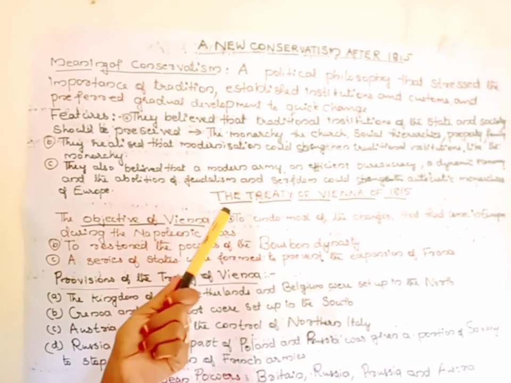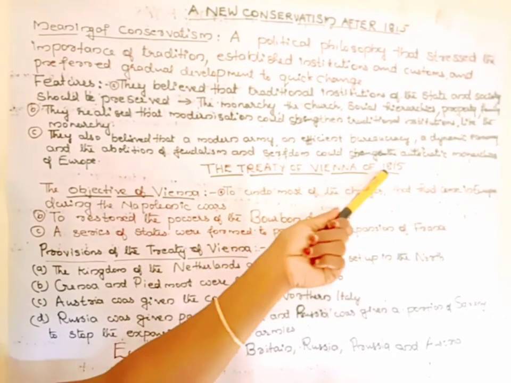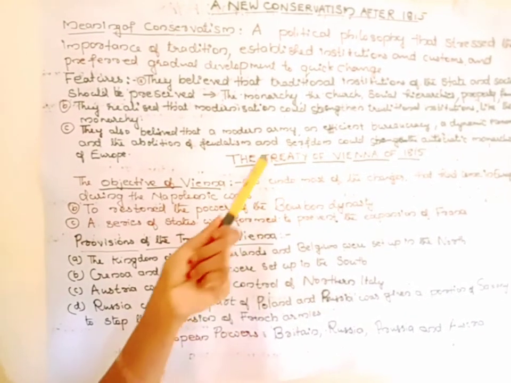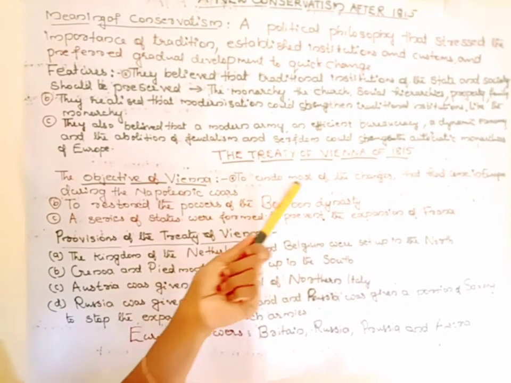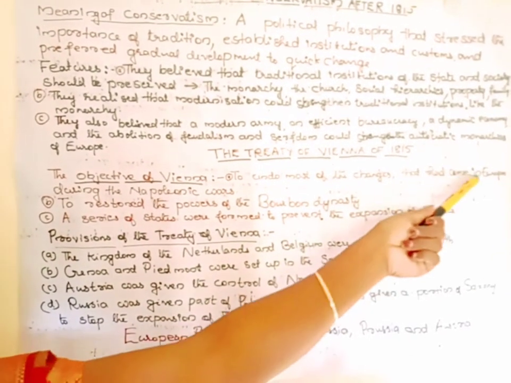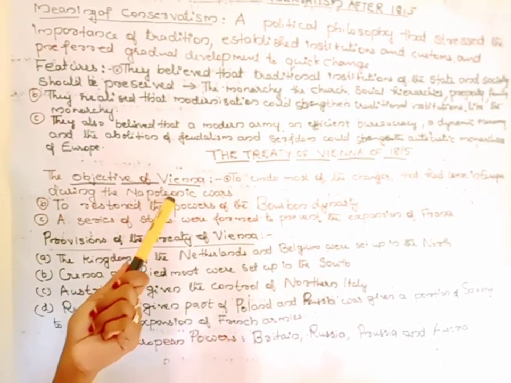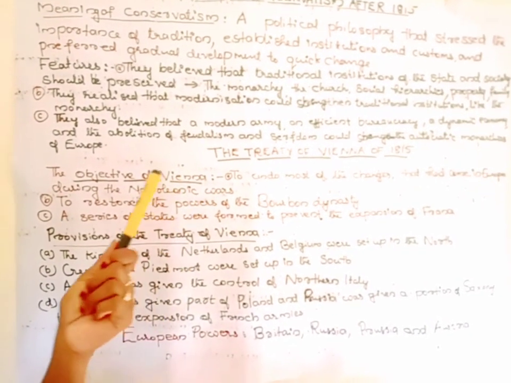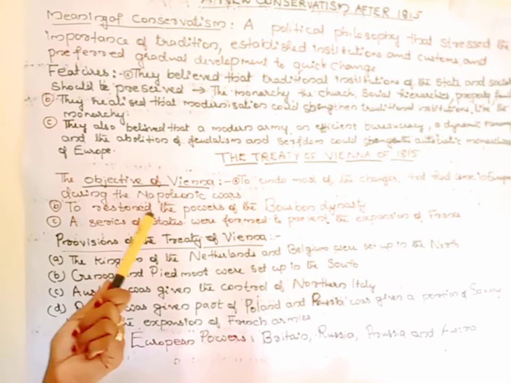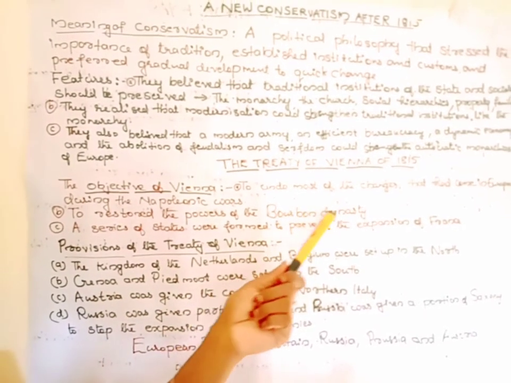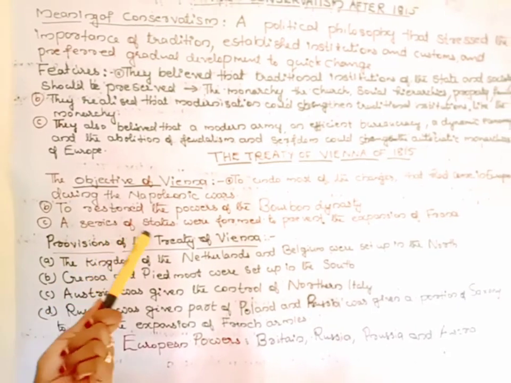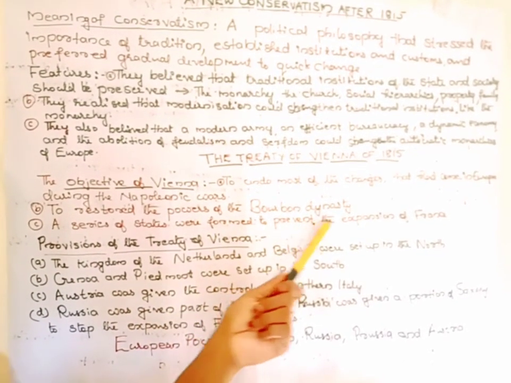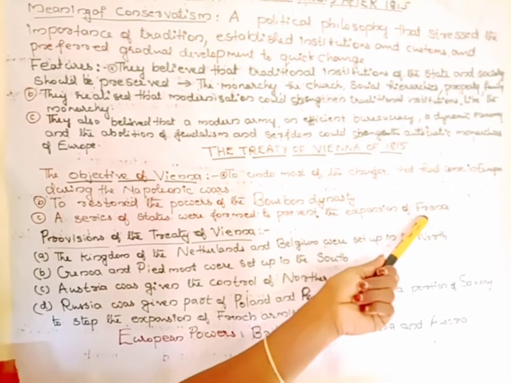And also we learned about the Treaty of Vienna of 1815. What were its objectives? To undo most of the changes that had come in Europe during the Napoleonic Wars. The second objective was to restore the powers of the Bourbon dynasty. And the third objective was that a series of states were formed to prevent the expansion of France.